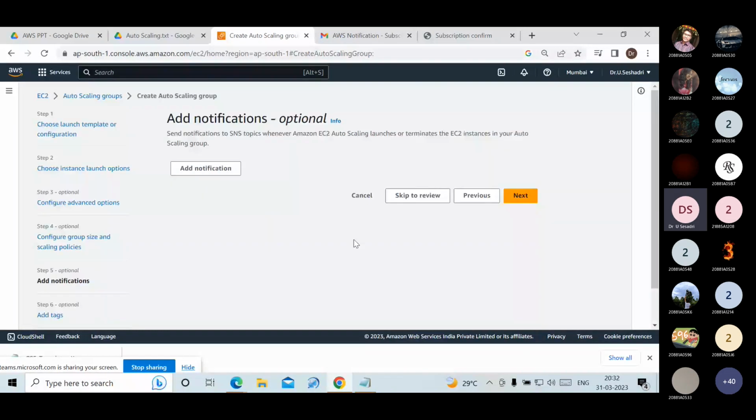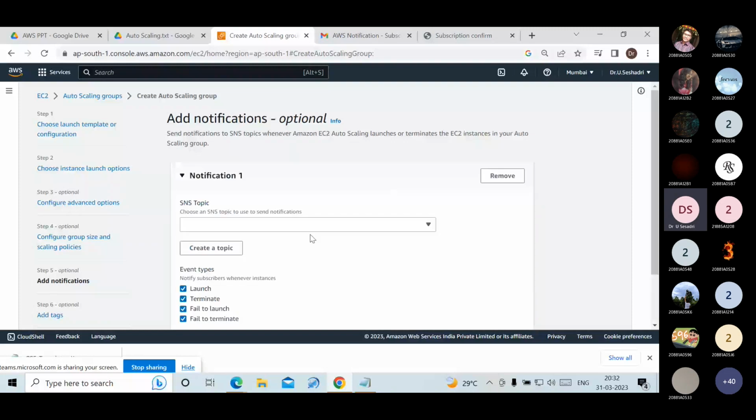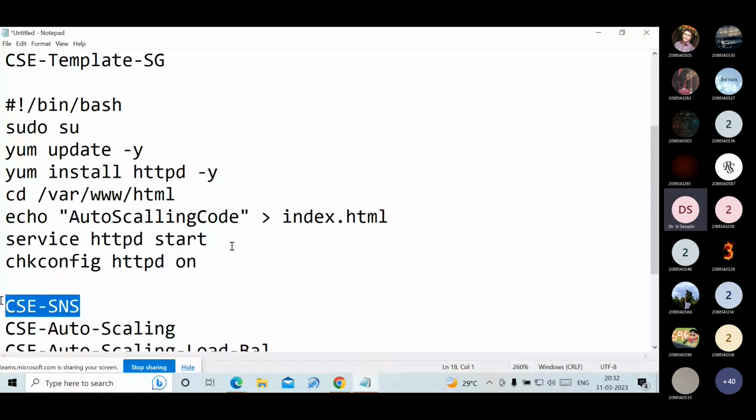The next step, the fifth step, is add notifications. Click on add notifications. In the beginning, in the second step, I created the SNS. What is the SNS I created? The CSC SNS, the CSC Simple Notification Service, I created.